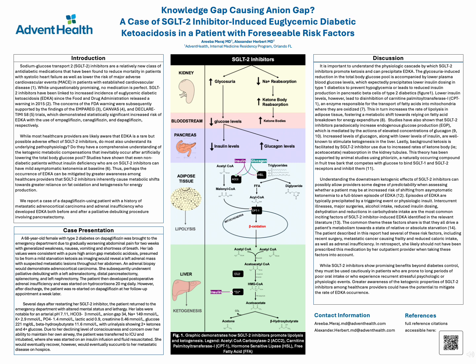Introduction. SGLT-2 inhibitors are a relatively new class of antidiabetic medications that have been found to reduce mortality in patients with systolic heart failure, as well as lower the risk of major cardiovascular events in patients with established cardiovascular disease. While unquestionably promising, no medication is perfect. SGLT-2 inhibitors have been linked to increased incidence of euglycemic diabetic ketoacidosis since the FDA released a warning in 2015.